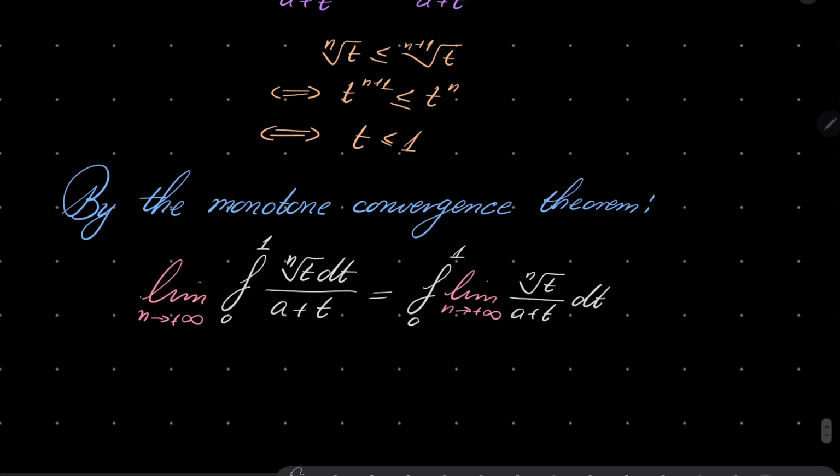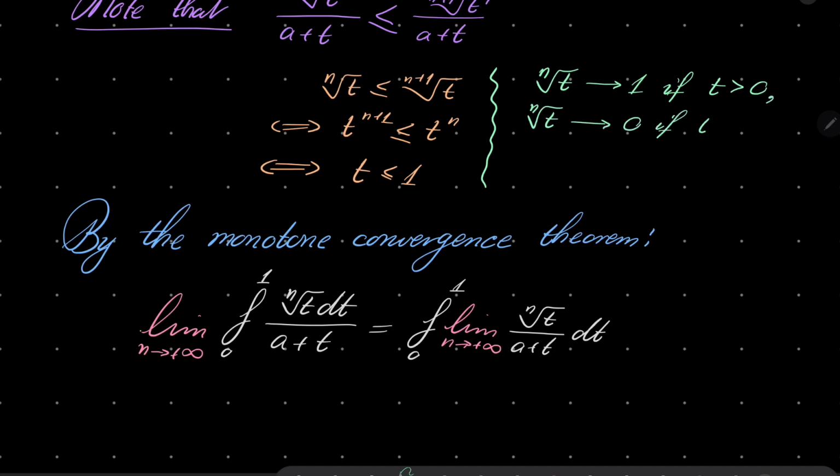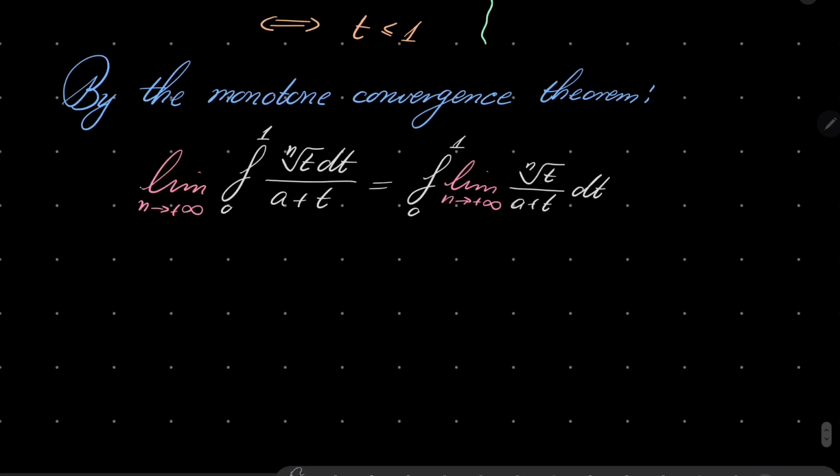Well, and what's the limit? Pretty easy to see that nth root of t converges to 1 if t is a positive number, and of course nth root of t converges to 0 if t equals 0. But notice that convergence to 0 happens only at one point, so we can ignore this point, and we can just write that it is integral of dt over a plus t.